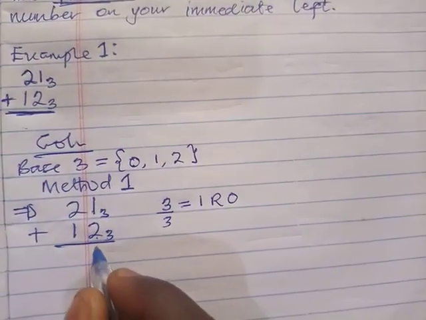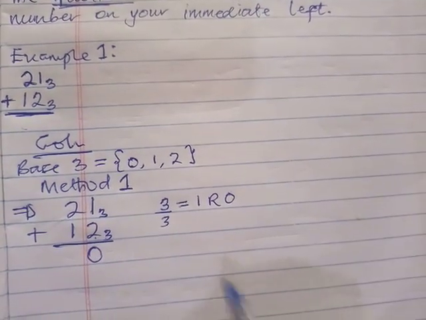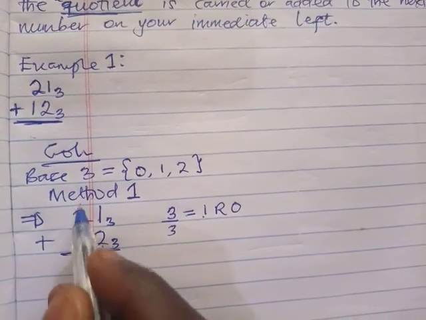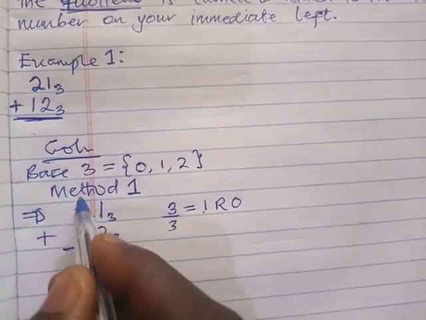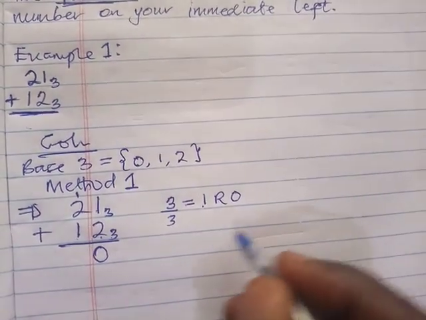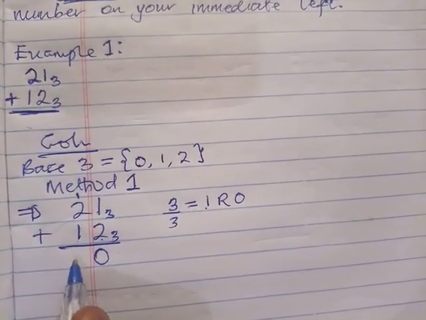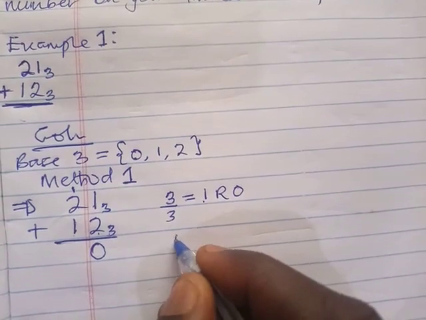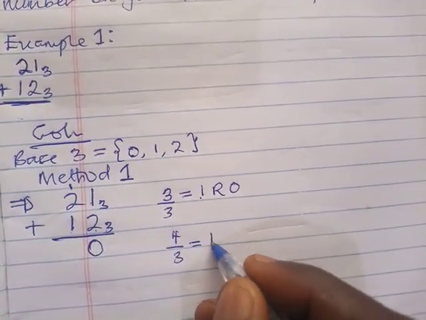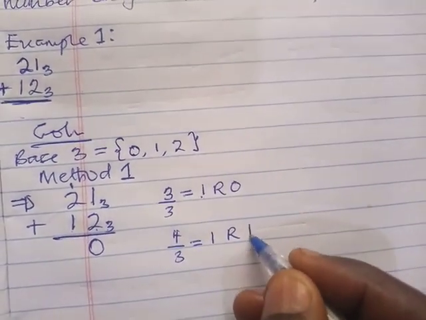So you write your remainder as your answer, and the quotient, that is 1, will be carried here and added to the sum of this. So we add the quotient here: 1 plus 2 plus 1, making 4. We can't write 4 here. So the same approach: 4 divided by 3. 3 goes into 4 once, remainder 1.